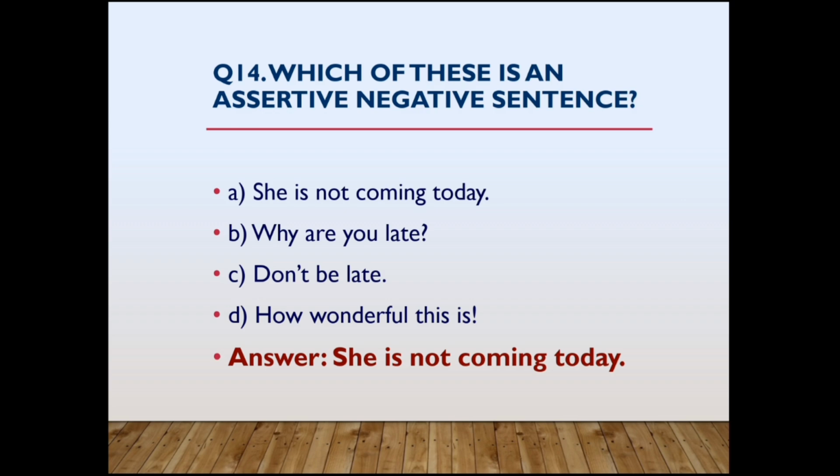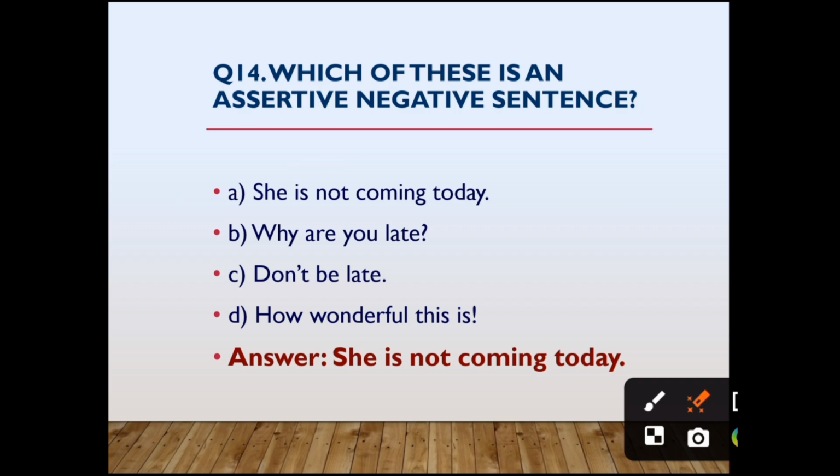Which of these is an assertive negative sentence? Assertive. You all know that assertive sentence is statement. And here negative. Negative statement we have to search. First one. She is not coming today. Not negative. Okay. Why are you late? This is questioning. That means it is interrogative. Don't be late. It's an order. So this is imperative. How beautiful this is. This is exclamation mark. So that's why it's exclamatory sentence. So the answer is first one.